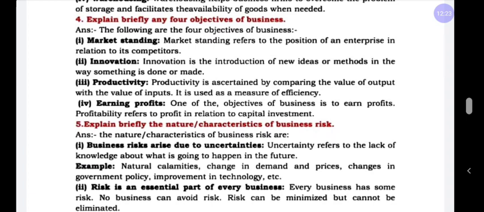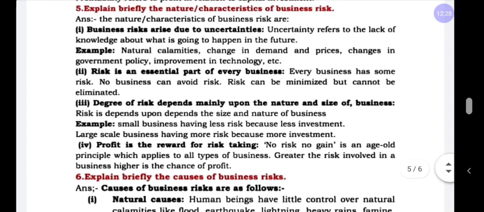This is the answer to the question: explain briefly any four objectives of business. Next question: explain the nature and characteristics of business. That means there are 4 points.